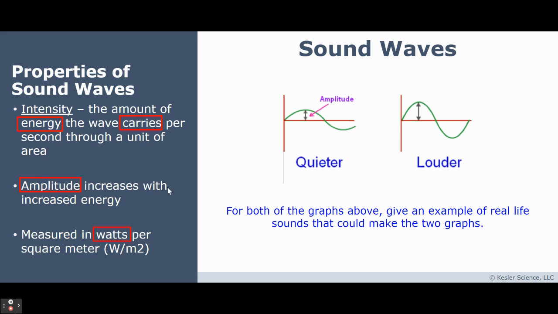So amplitude increases with increased energy. That means that if there is a higher amplitude, then it's more intense. So this is less intense, and this is more intense. And this is measured in watts per square meter.